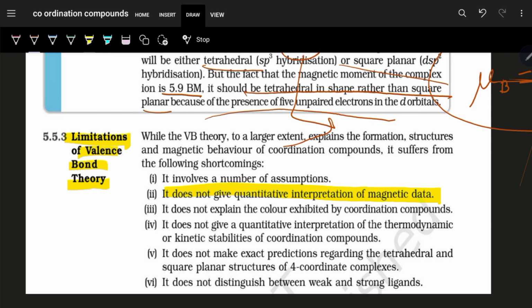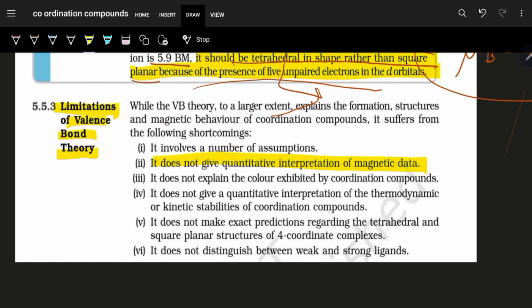Like here we have said, isn't it an assumption that it should be tetrahedral in shape rather than square planar because of the presence of 5 unpaired electrons? We see where the number of unpaired electrons is greater, where it is less, and accordingly we are saying, so that is an assumption. It does not explain the color. So the color concept is not here. It does not give any quantitative interpretation, the value of the thermodynamic or the kinetic stability of the coordination compounds, or rather the relative stability of the coordination compound. Which of the coordination compounds will be more stable and why?